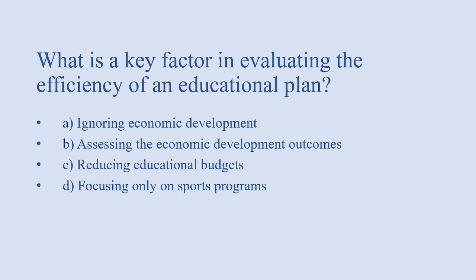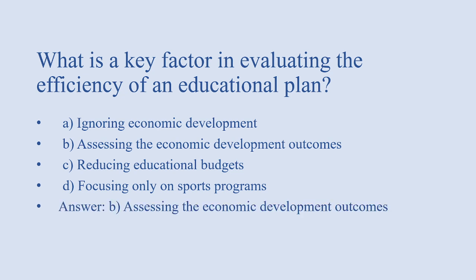Next, what is a key factor in evaluating the efficiency of an educational plan? Options: ignoring economic development, assessing the economic development outcomes, reducing educational budgets, focusing only on sports program. Answer of this question is option B, that is assessing the economic development outcomes.